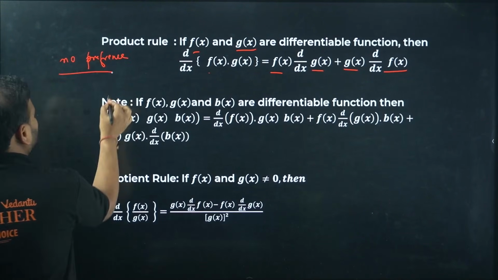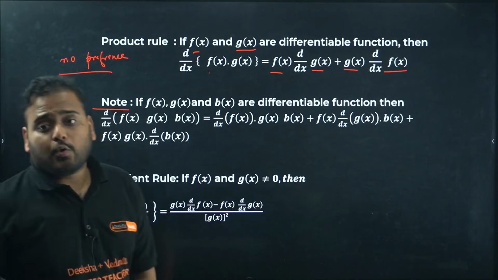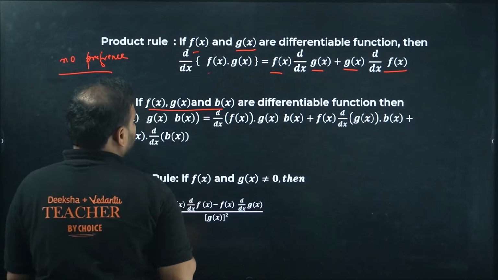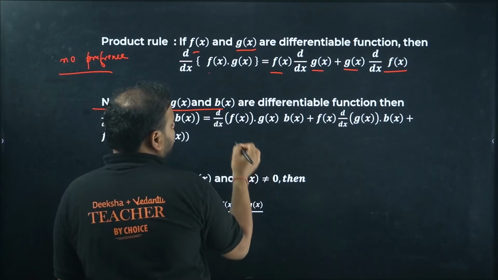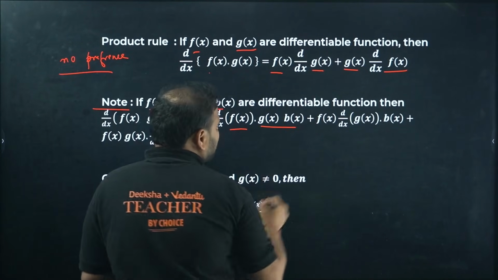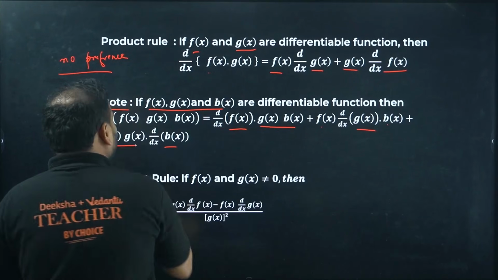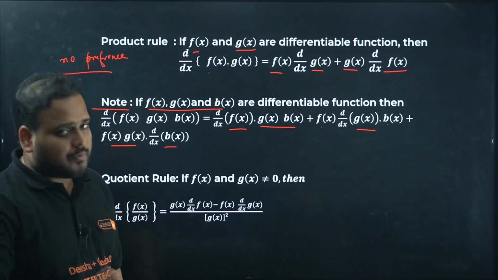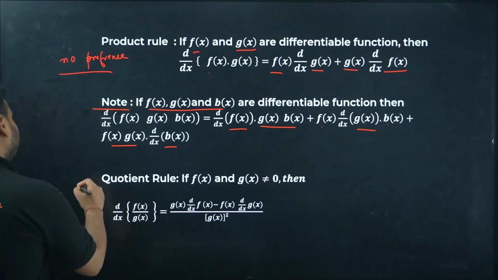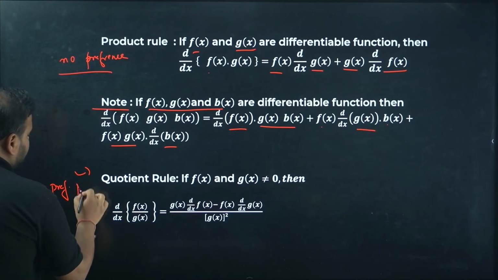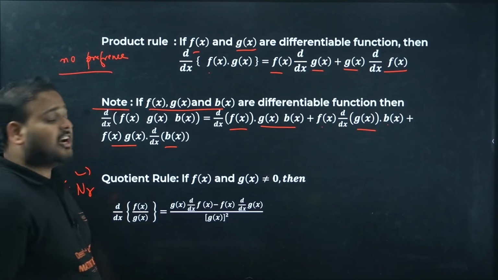But when it comes to the quotient rule, things change. If you have 3 functions f, g and h, you can differentiate f first, keeping the other 2 as they are, then differentiate g, keeping the other 2 as they are, and then differentiate h, keeping the other 2 as they are. There is no preference order. But in the case of a quotient, the preference is there. Preference is given to the numerator. You have to differentiate the numerator first.